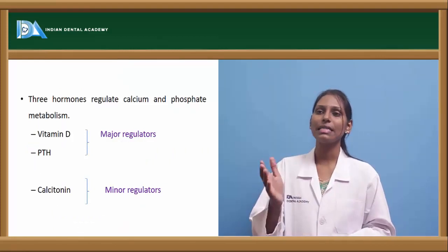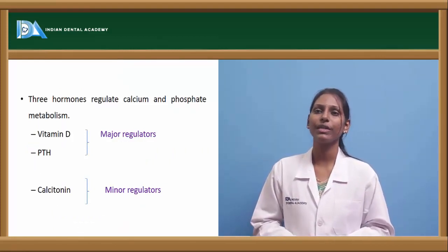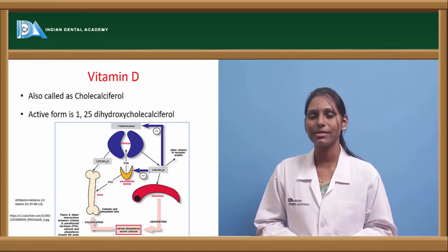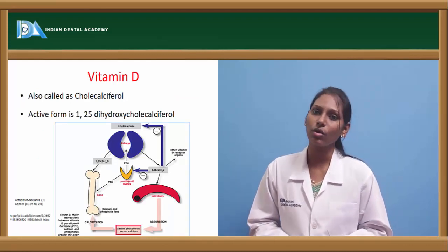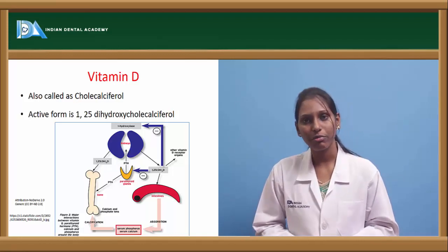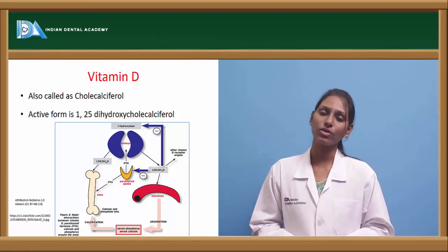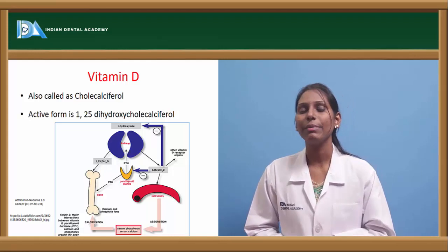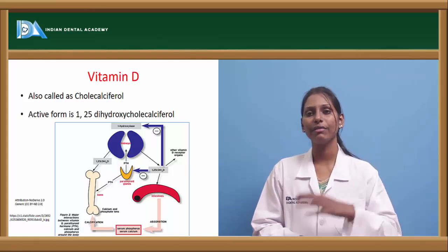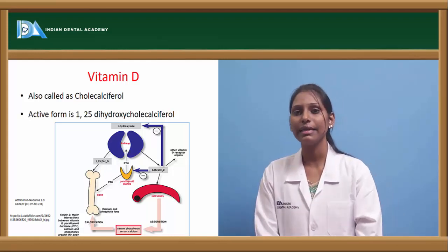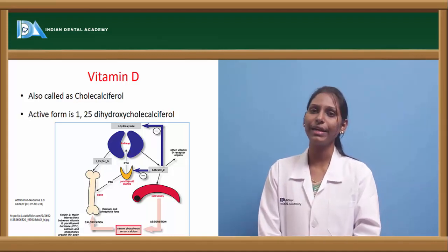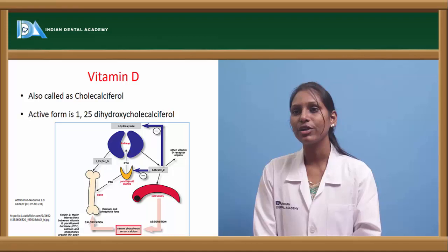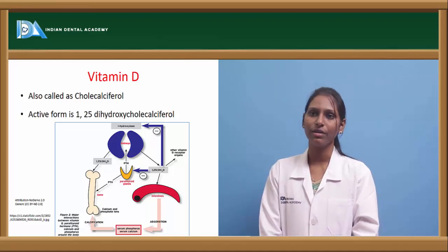Now, as we discussed, the three hormones that regulate calcium and phosphate are vitamin D, parathyroid hormone and calcitonin. How does vitamin D help? Vitamin D is also called cholecalciferol, and the active form of vitamin D is 1,25-dihydroxycholecalciferol. When the sun rays fall onto the skin, it starts producing 25-hydroxy-D. This 25-hydroxy-D will go into the liver,